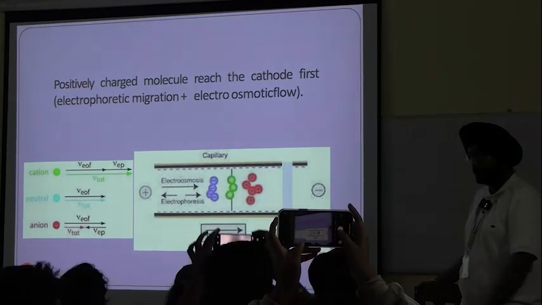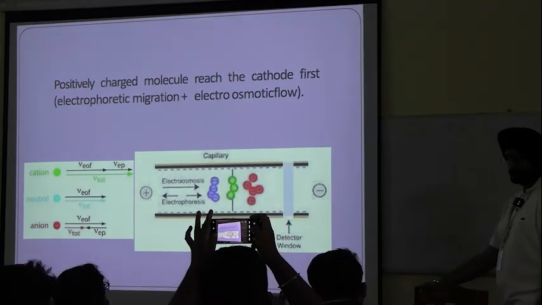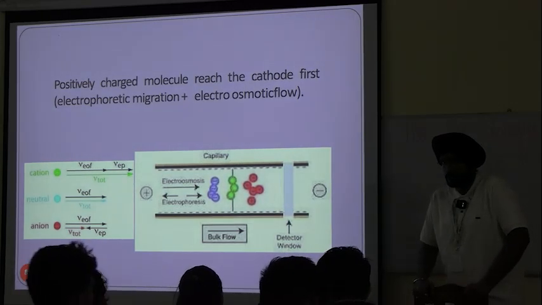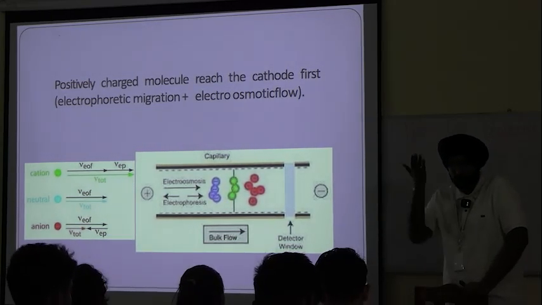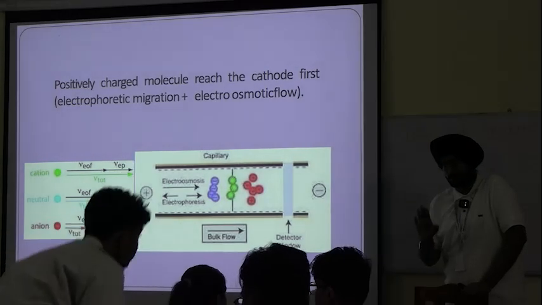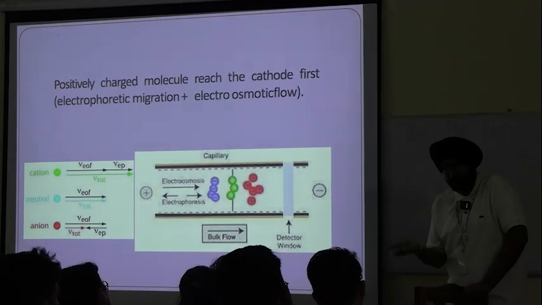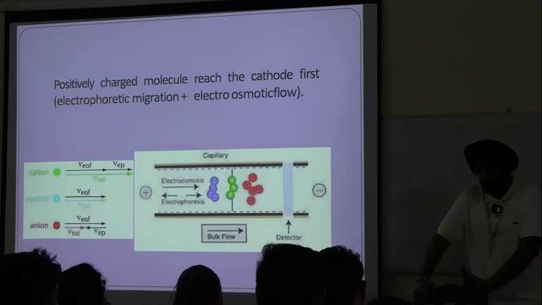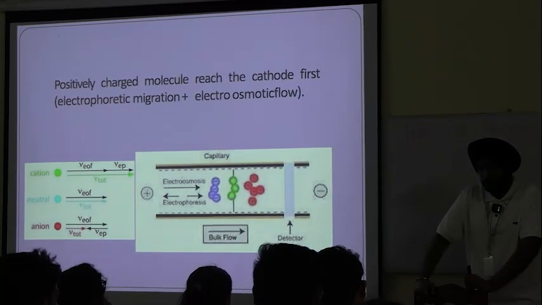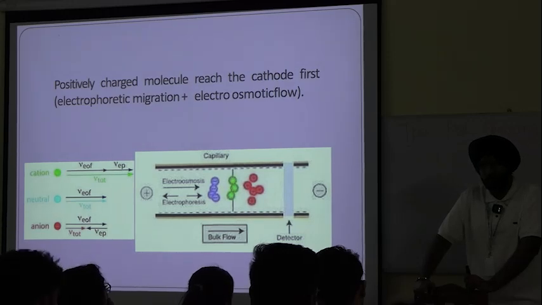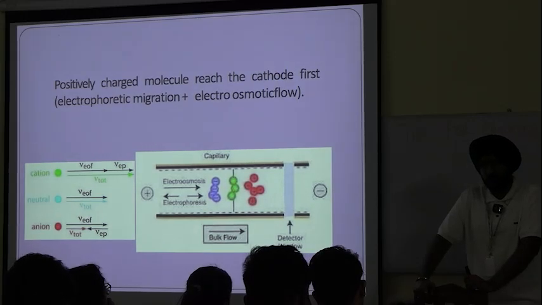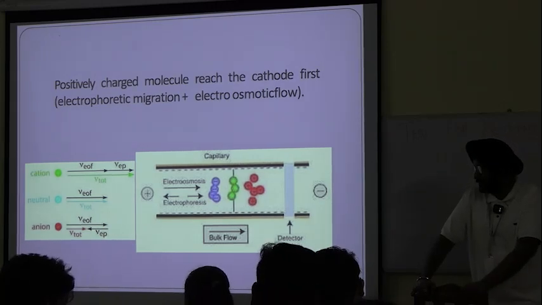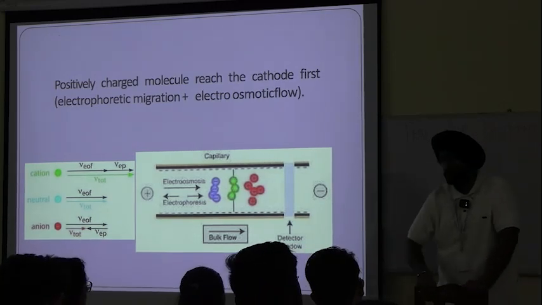What is the formula for capillary action? I am asking how the sample actually rises. What is the formula for that? 2T cos theta upon r, the radius of the capillary, and density, and g.